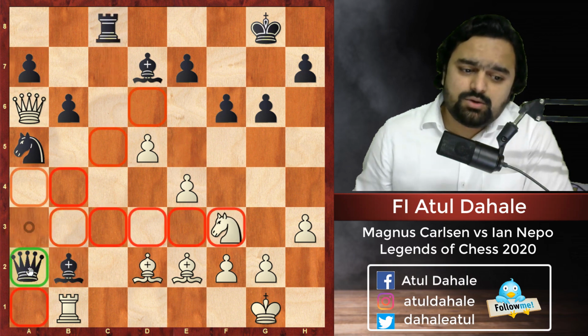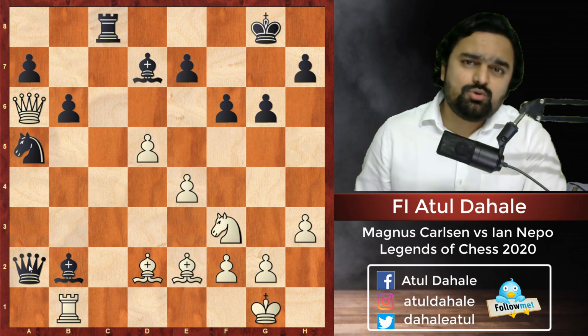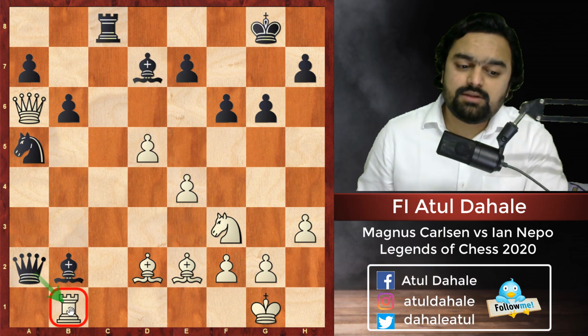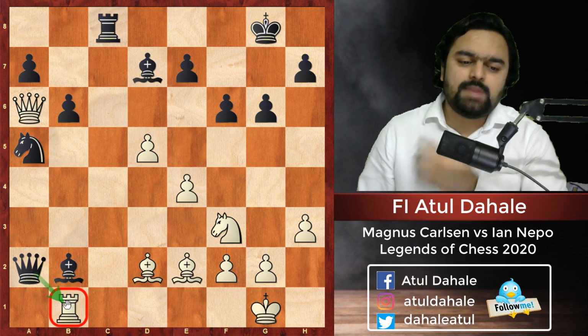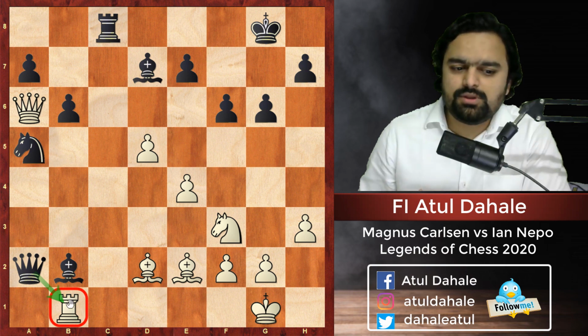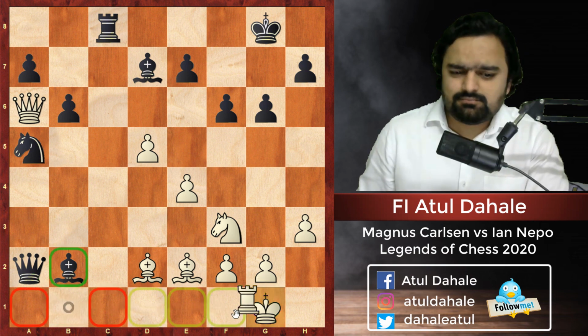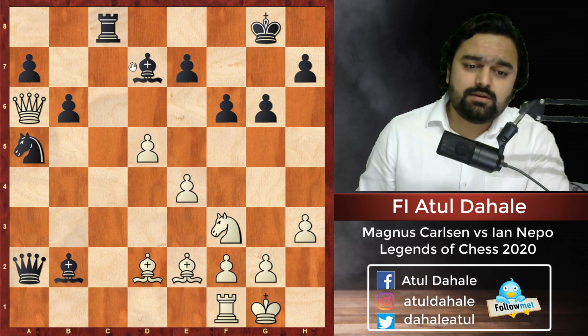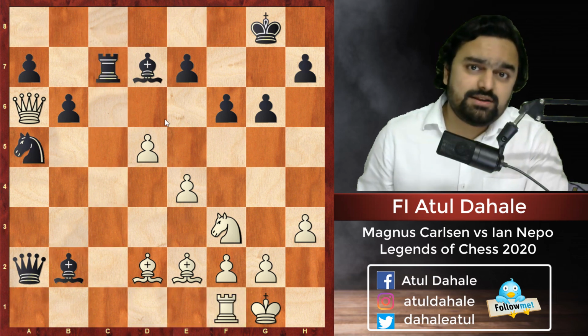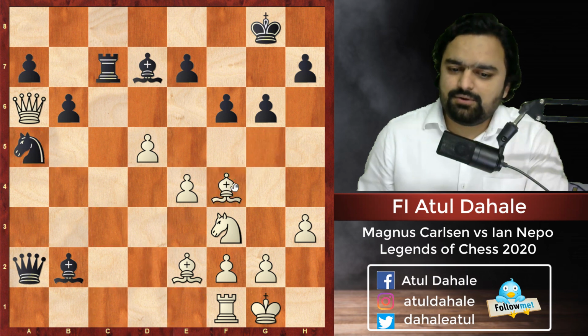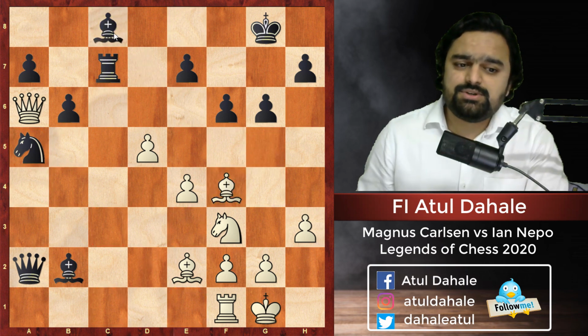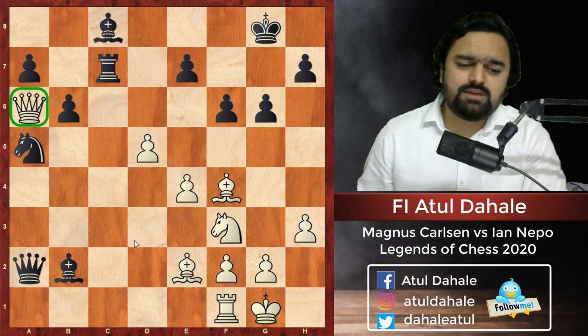So Nepo played queen a2, creating his own chances. He is attacking on b1 and he is asking Magnus now to do something. If you move the rook anywhere on this file, then obviously, let's suppose you play rook f1, then rook c7, and there is no threat in this case, because if you play bishop f4 in this case, we can simply first play bishop c8, the queen will be attacked and the position will be kind of okay because your bishop on b2 is also not attacked.